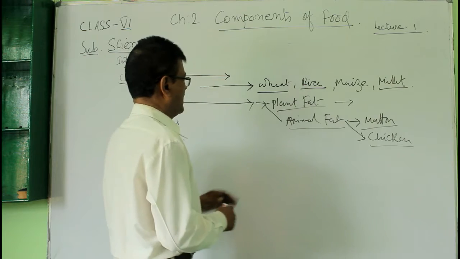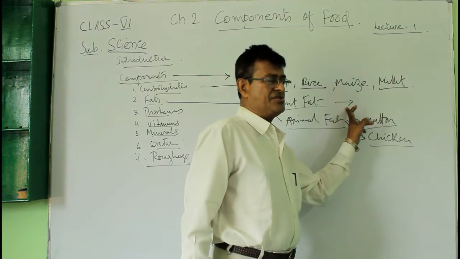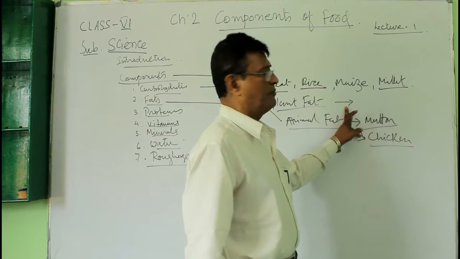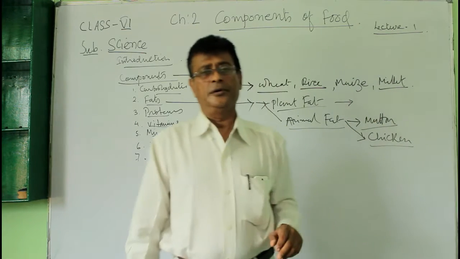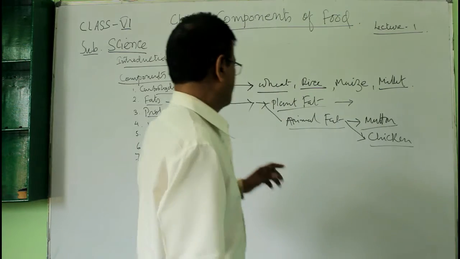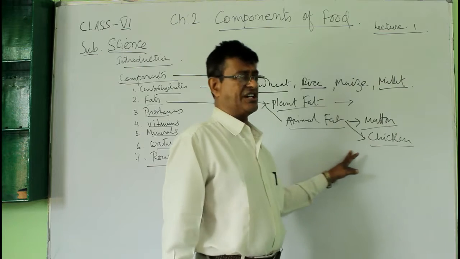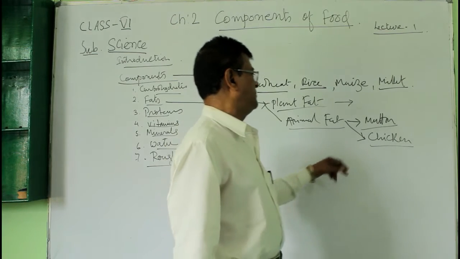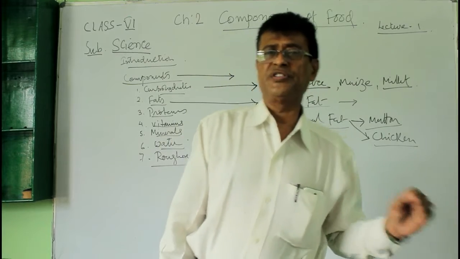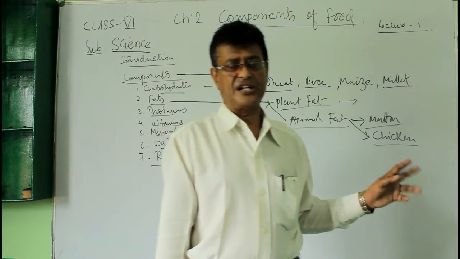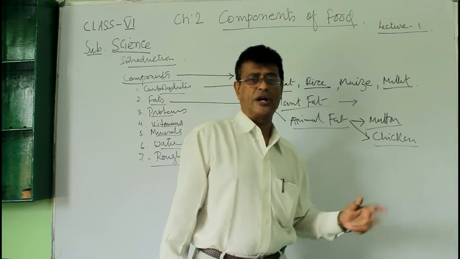So I told you right now that plant fats we get from the almonds, from the cashew, from the peanuts, etc. And animal fats we get from all kinds of bird meat, that is the chicken and all, and all kinds of animal meat, that is mutton, goat meat, sheep meat, even beef, the cow meat or buffalo meat, and then you have the others like pork and all.